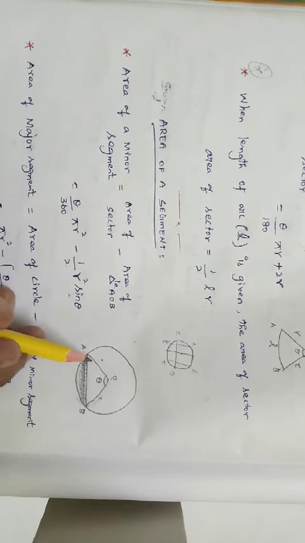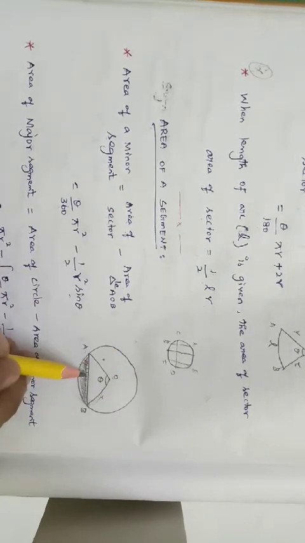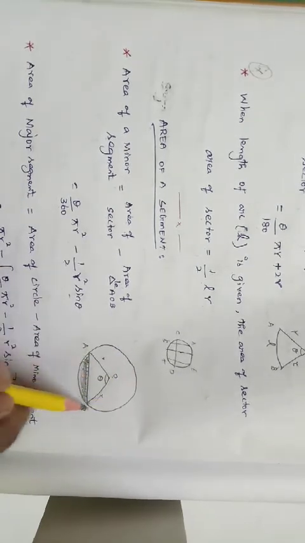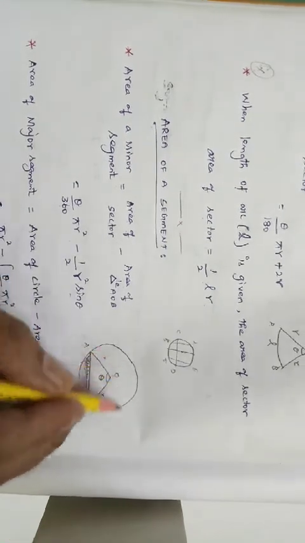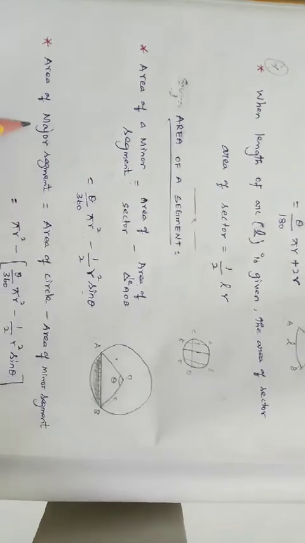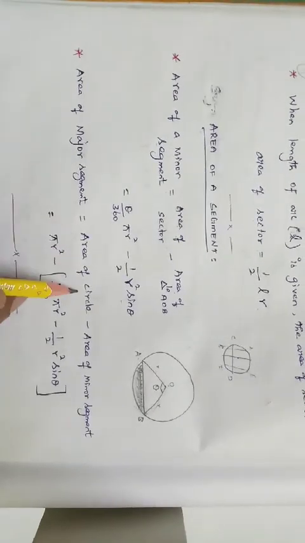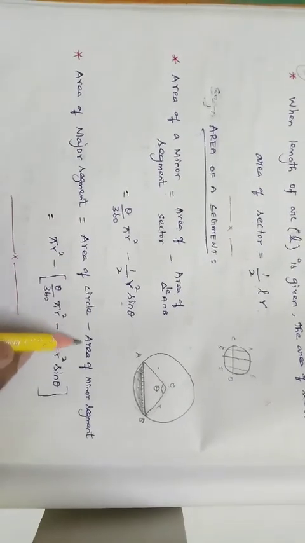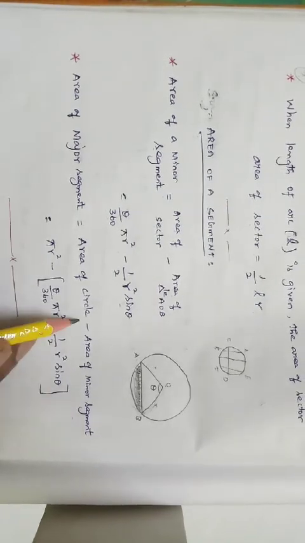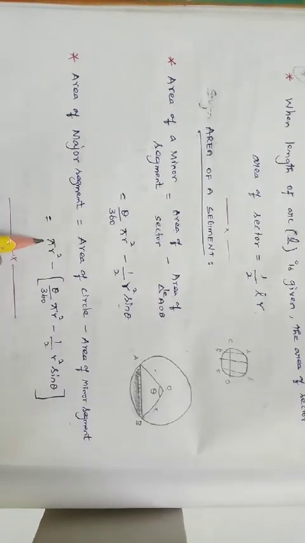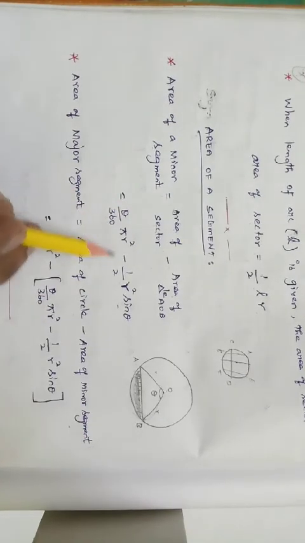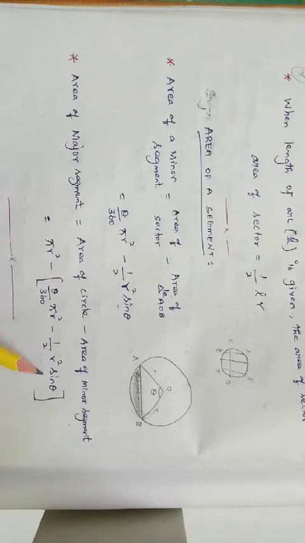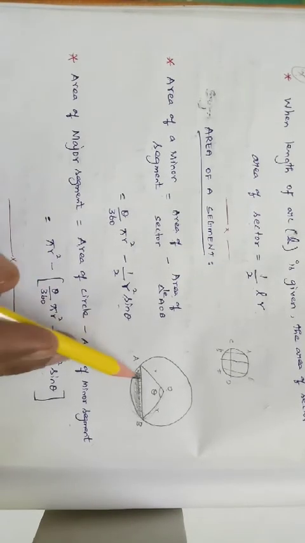That is the area of the minor segment. Suppose we want to find the area of a major segment. How do we find it? Area of a circle minus area of a minor segment is equal to area of a major segment. The area of a circle is pi r square, minus the area of the minor segment, which is theta by 360 pi r square minus 1 by 2 r square sin theta. When we subtract the minor segment from the area of the circle, we get the area of the major segment.